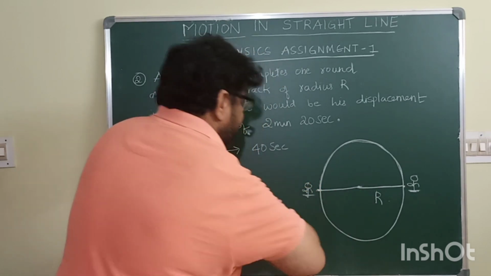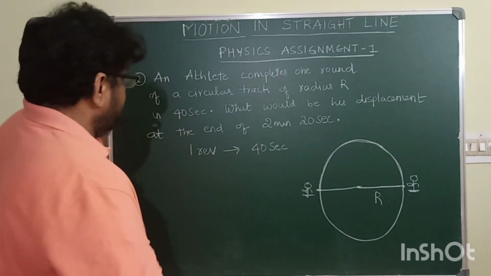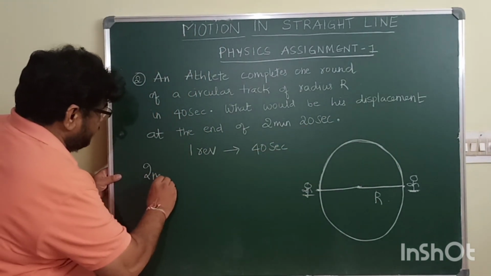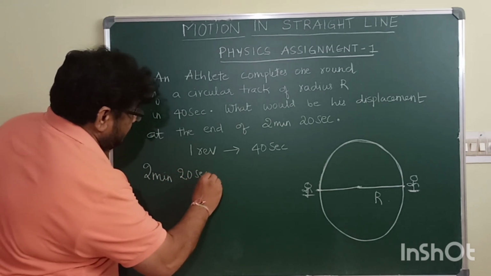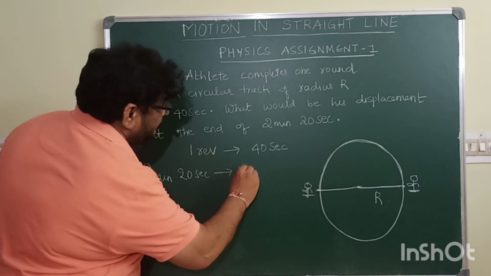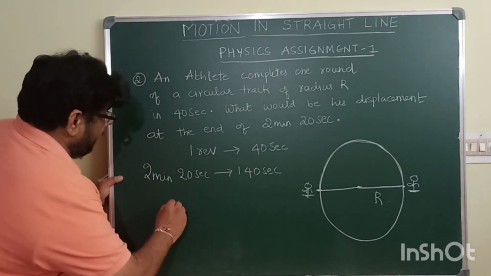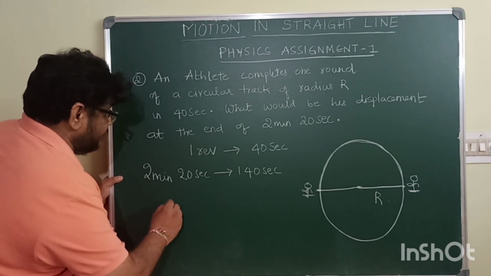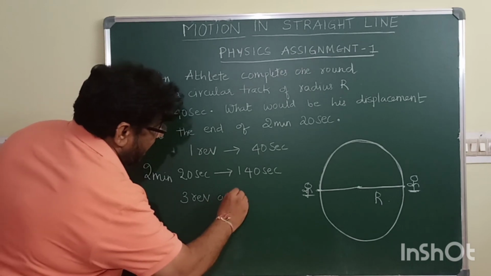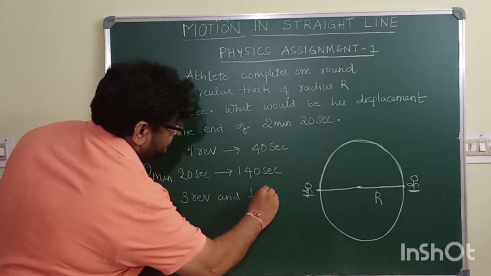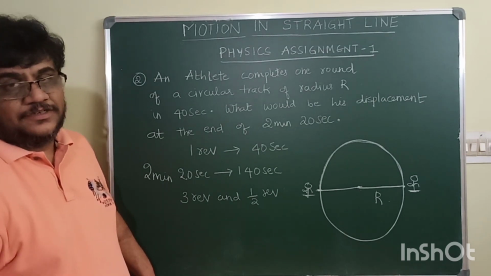It means in 2 minutes 20 seconds, which is 140 seconds time duration, the athlete will complete 3 revolutions and half revolution.